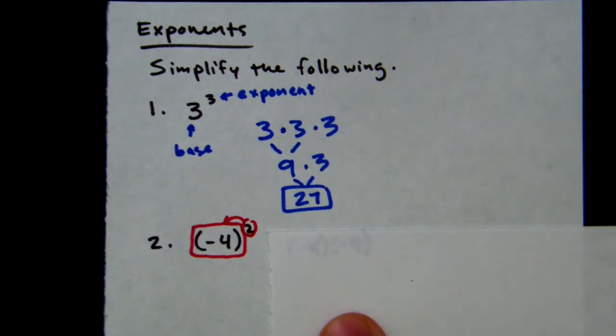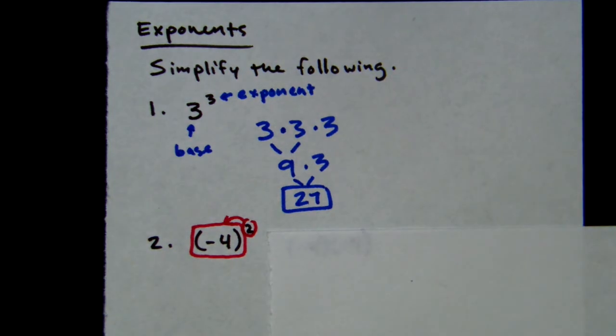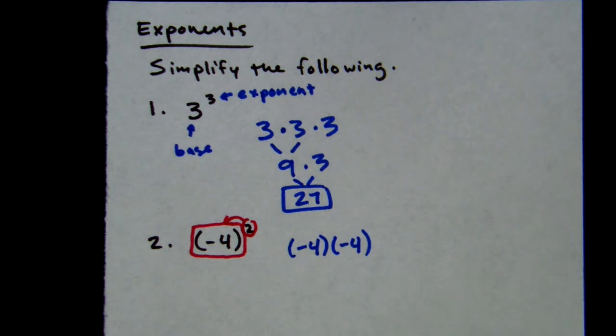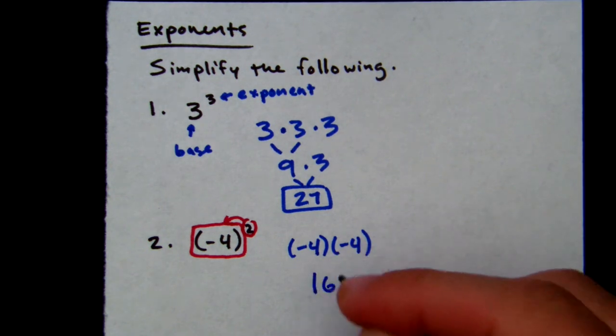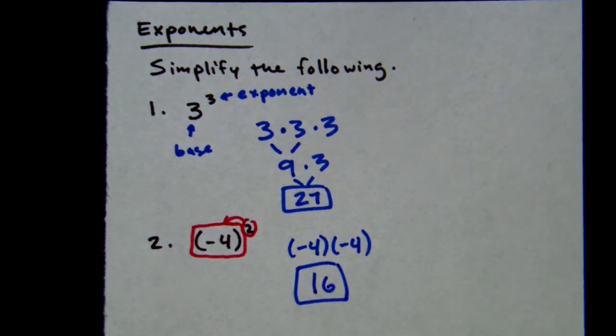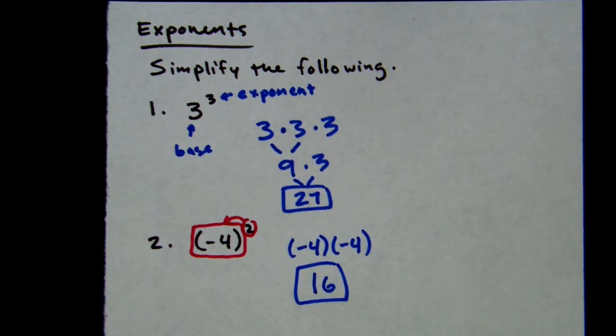Now let's take a look at this example here. The exponent tells us how many times we multiply the base by itself. With parentheses, we multiply everything in the parentheses. So in this case, the base is -4. We're going to say -4 times -4. Negative times a negative is a positive, so 4 times 4 is 16, and it is a positive 16, so we leave it like this. When you have parentheses, you multiply the entire thing in the parentheses by itself, however many times the exponent says.